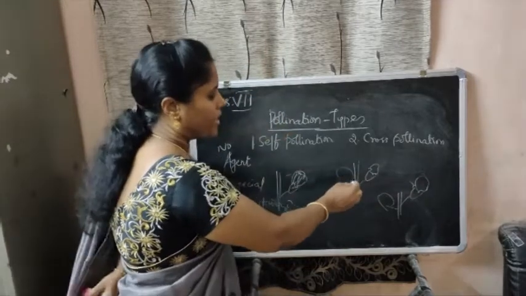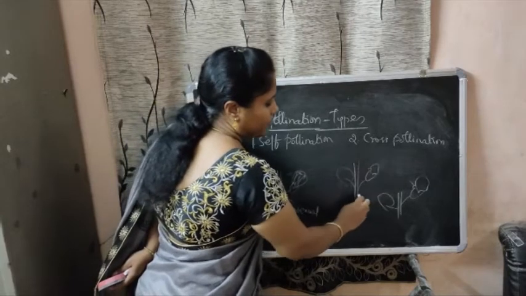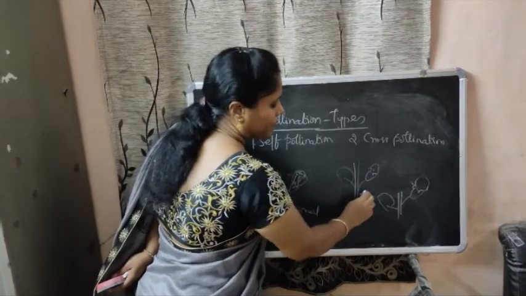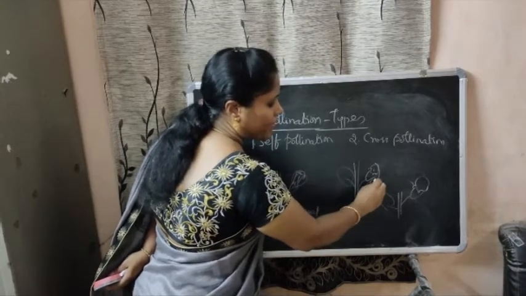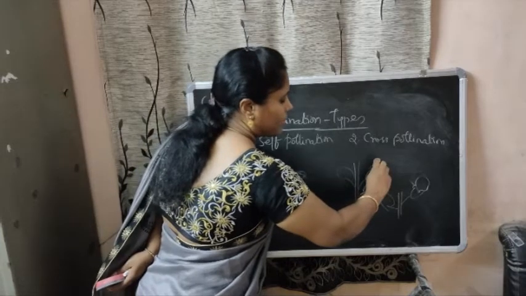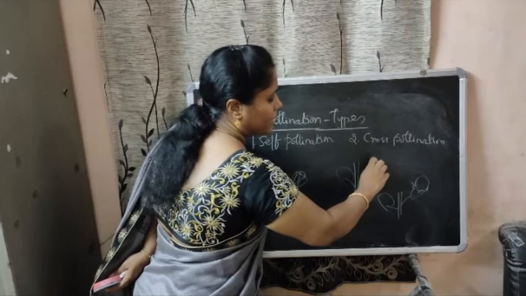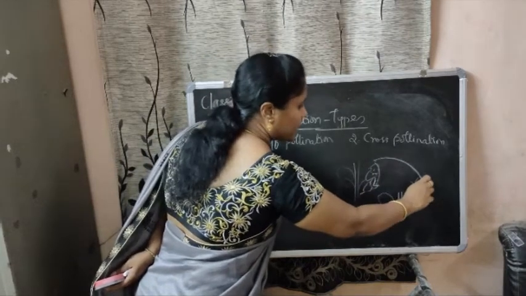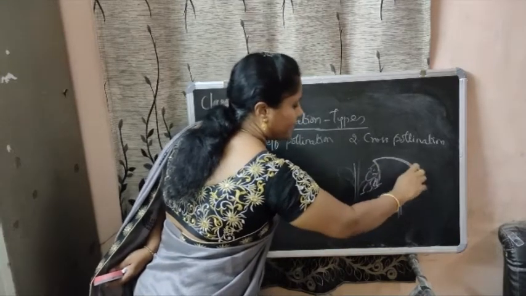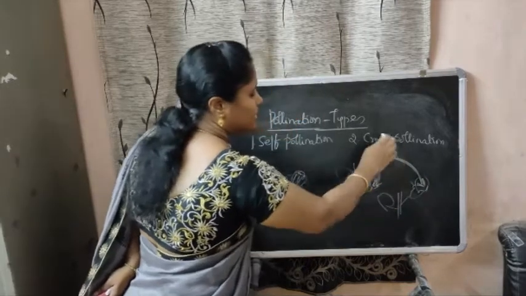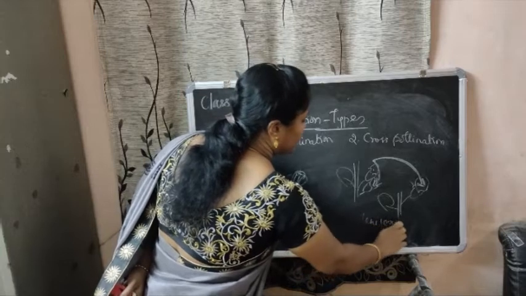It is the transfer of pollen grain from the anther of one plant to the stigma of another plant, to a different flower of the same plant or a different flower of a different plant. This will be possible in unisexual flowers.